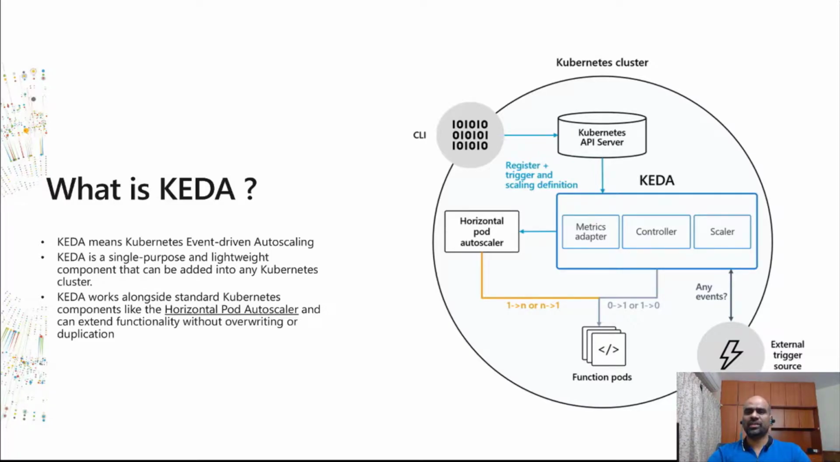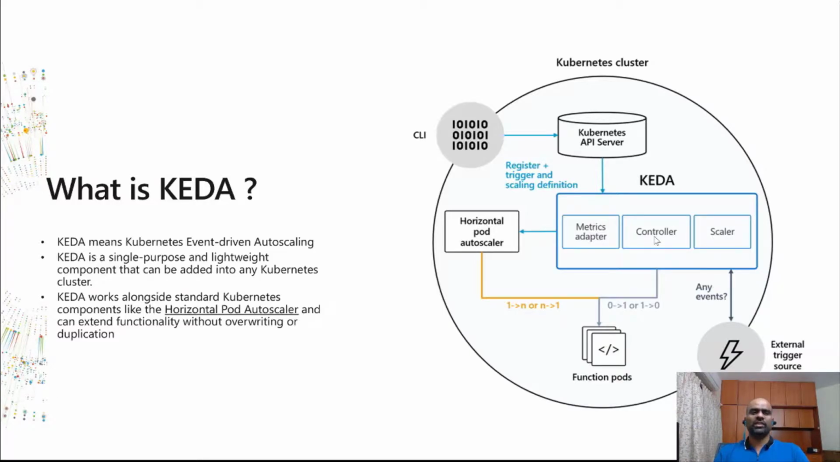So if you see the diagram here, this is the Kubernetes API server, and KEDA will be sitting in parallel with the pod autoscaler. Whenever there is an increase in metrics, any events that happen, the function pods can be increased. That's the main advantage. The function pods will be automatically increased whenever there is an increase in the events. So as I told you, KEDA is based on events.